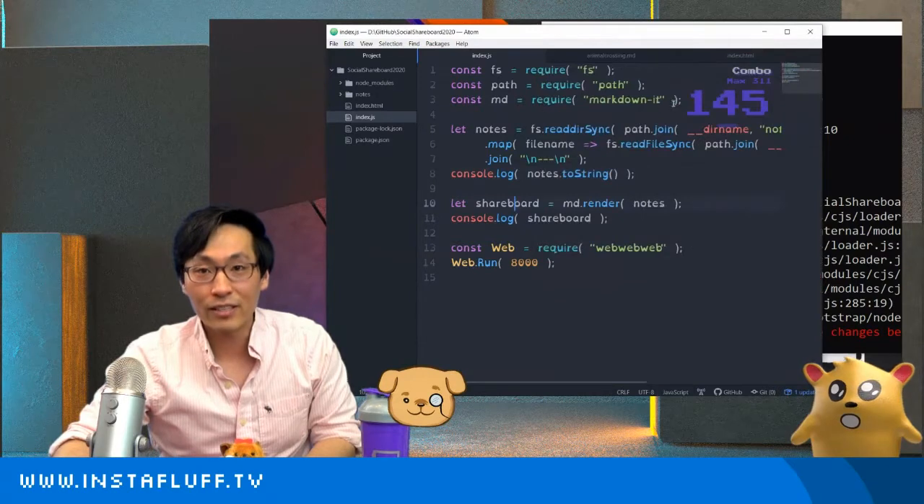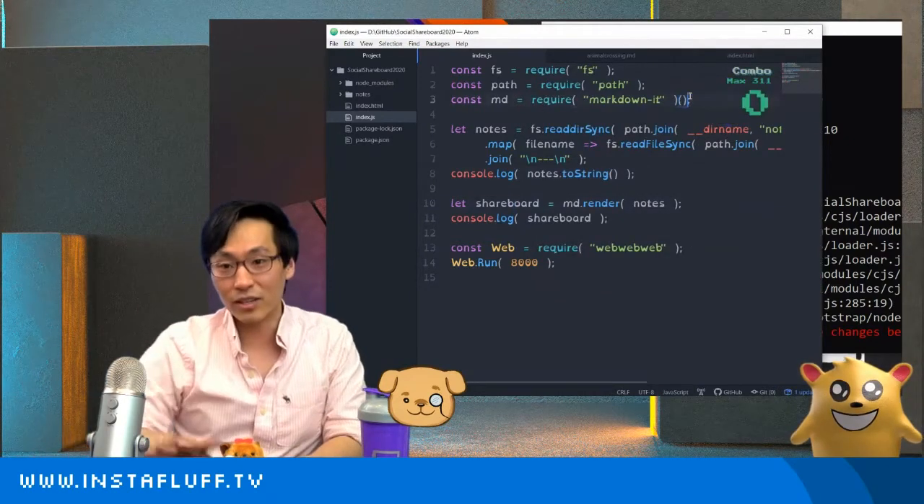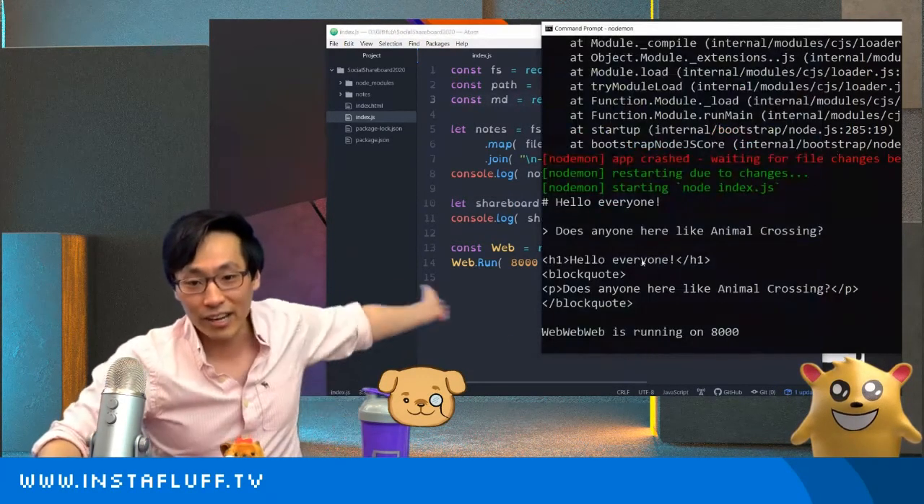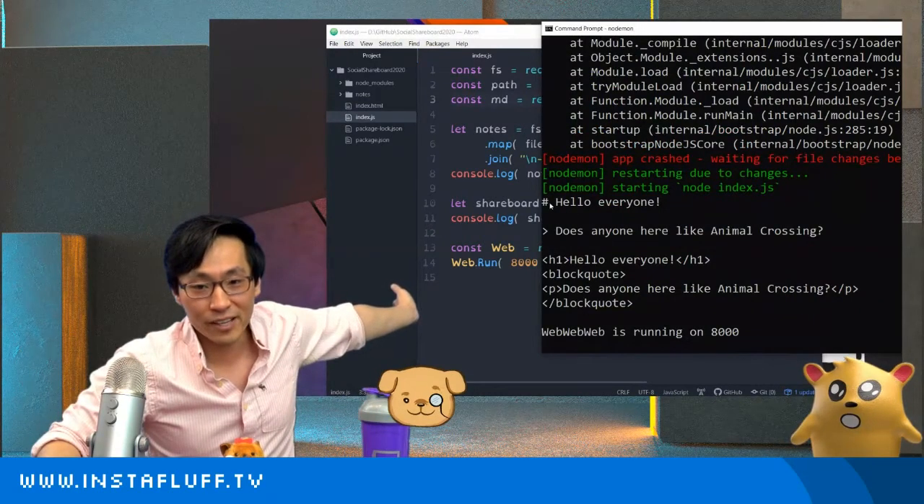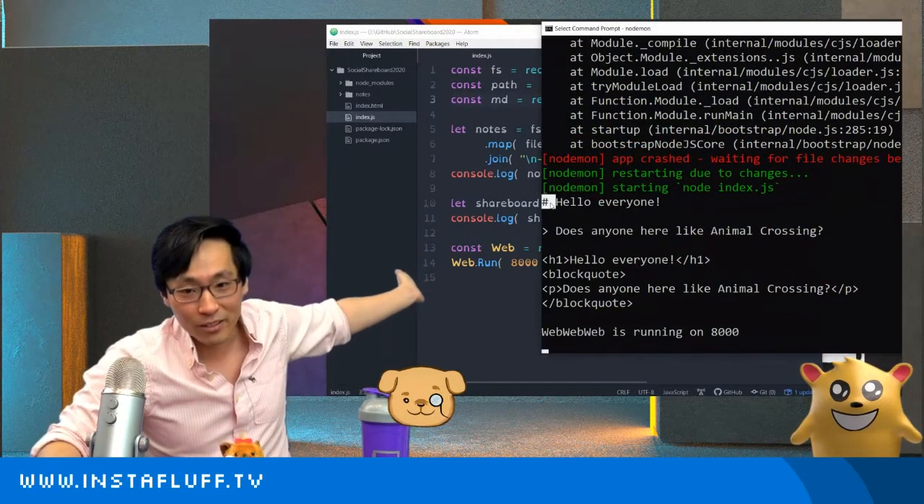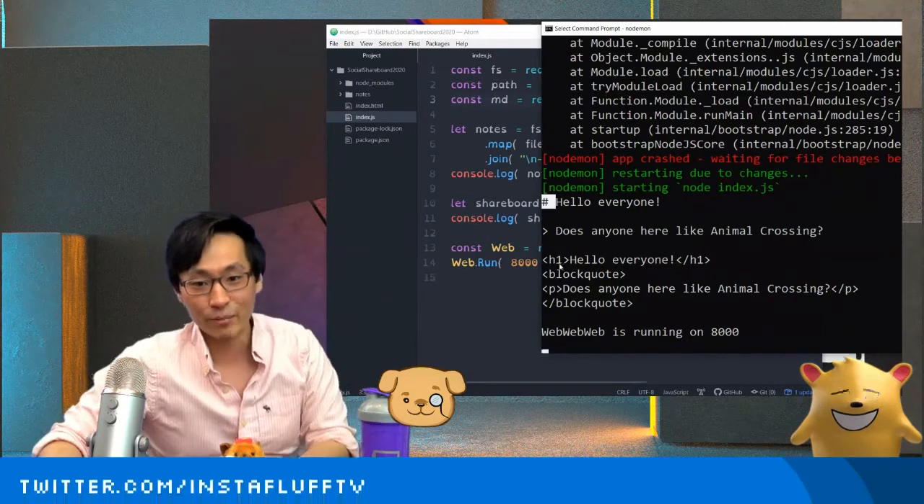MD not render is not a function. Oh, that's because I need to actually do this. Check it out. So now it read the Markdown file, and where it had the hashtag or the pound sign or the number sign, it puts it into header 1.